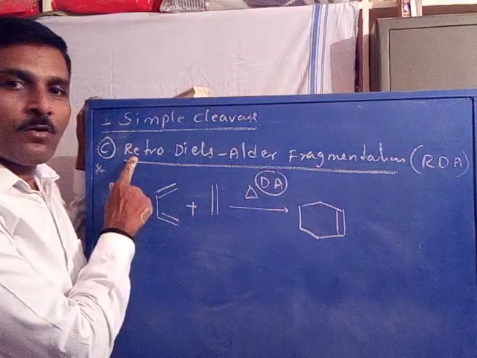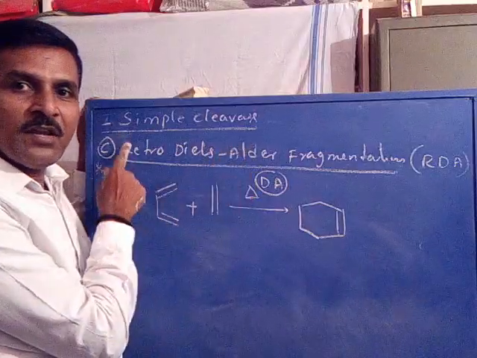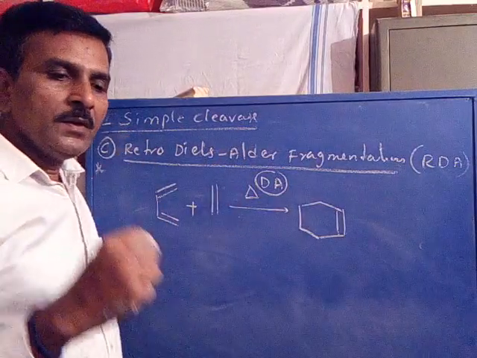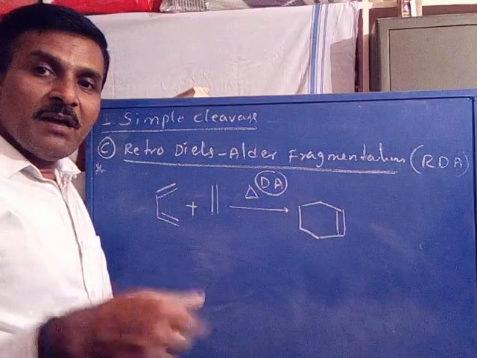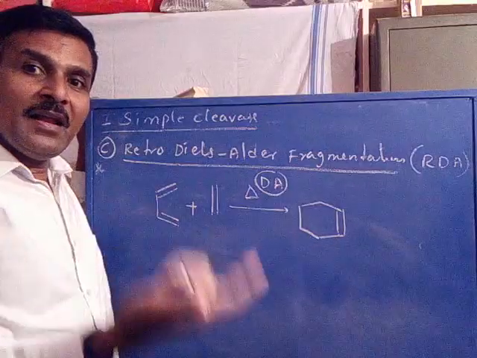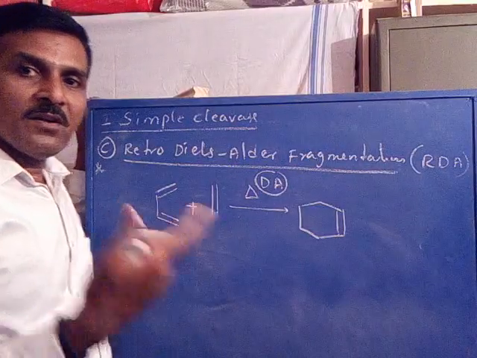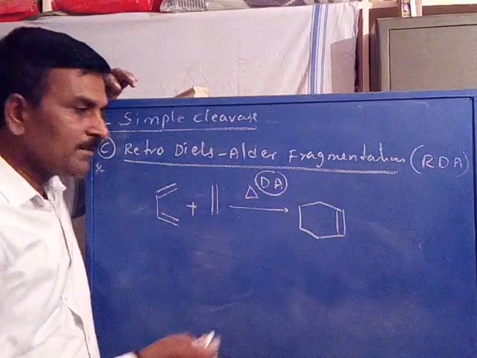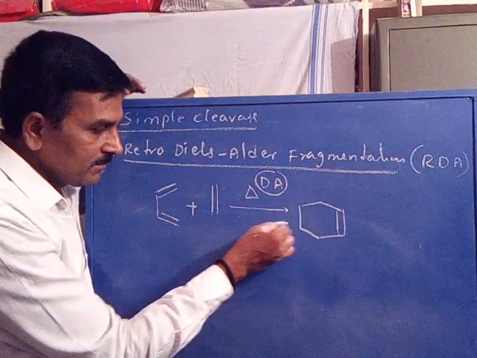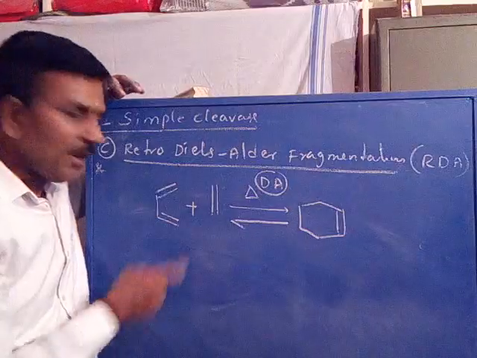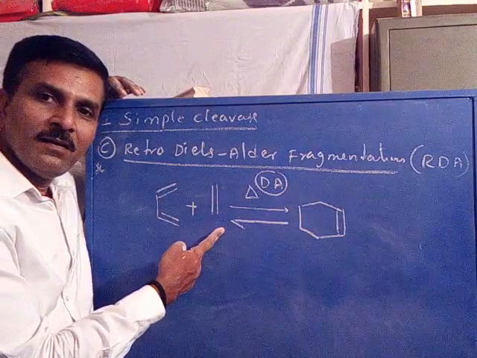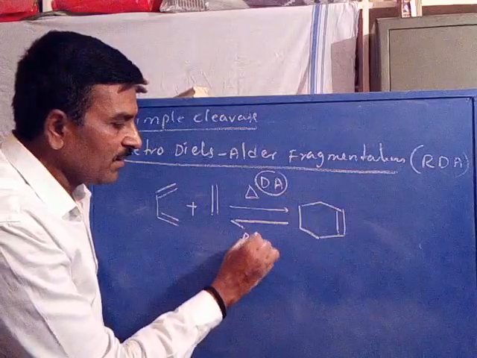Now coming to the retro-Diels-Alder reaction. Retro is reverse. Is it clear? The reversal reactivity of a Diels-Alder is called retro-Diels-Alder. That is, a cyclic olefin is converted into an open chain system. One is a diene, the other one is a dienophile. This is called the retro-Diels-Alder reaction.